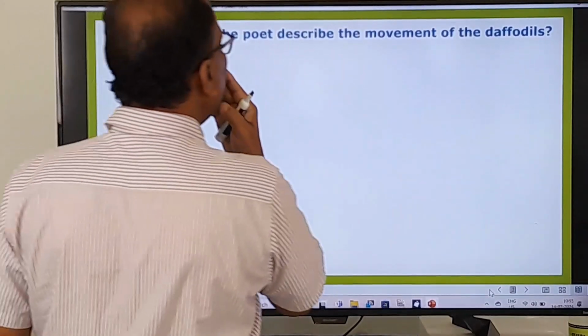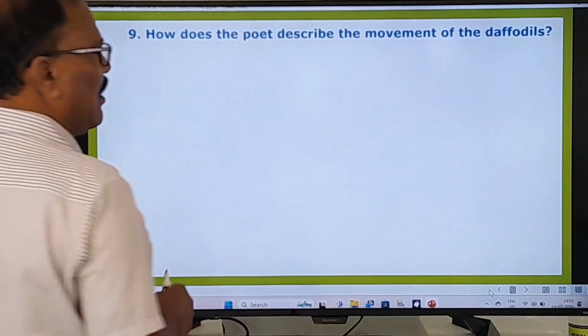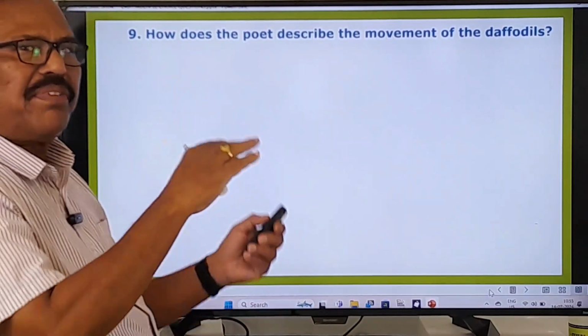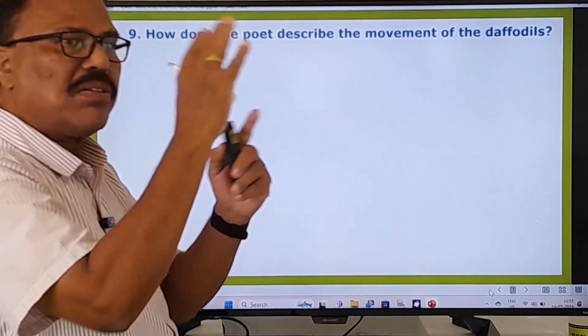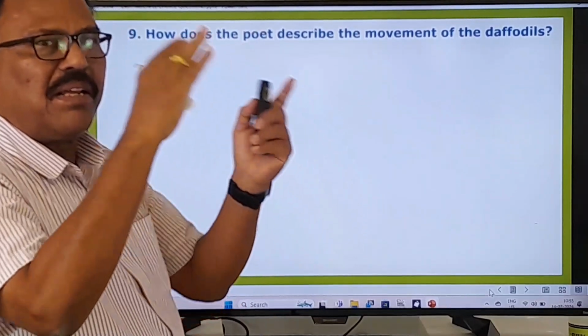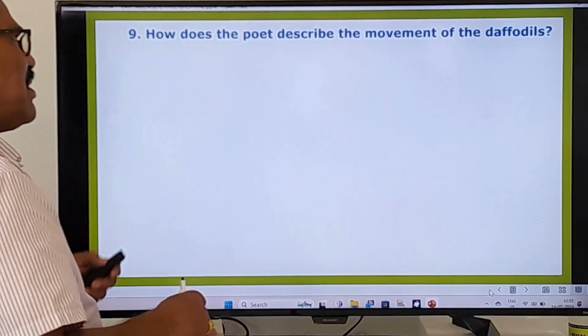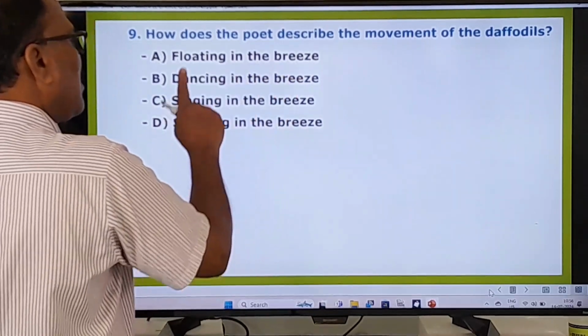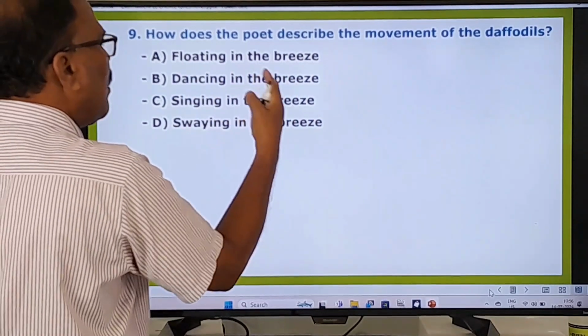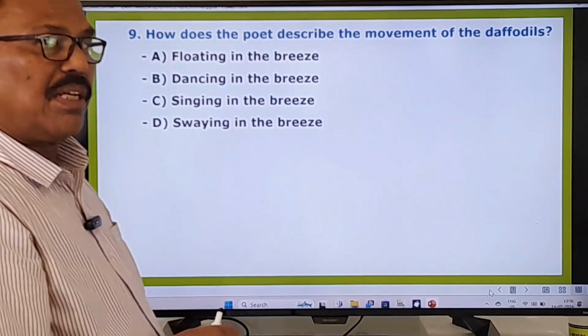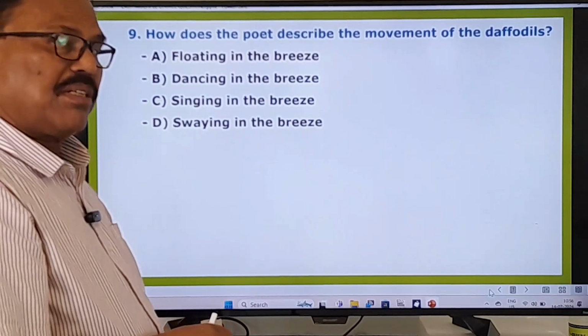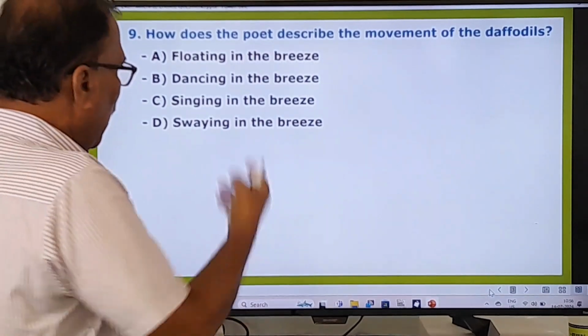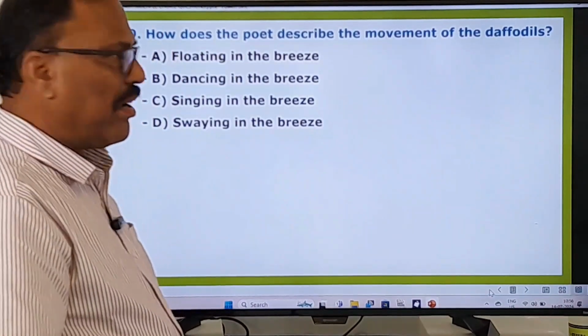How does the poet describe the movement of the daffodils? How was the movement of the daffodils? Tossing their heads in the sprightly breeze. So here: floating in the breeze, dancing in the breeze, singing in the breeze, swaying in the breeze. I have already said tossing in the little breeze. Tossing means, this is called tossing. And where is that answer? You choose the right one.